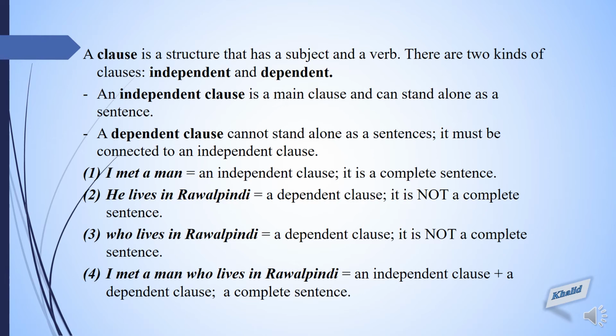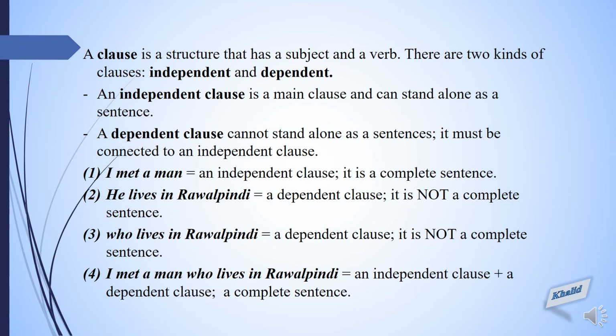And what is a dependent clause? It cannot stand alone as a sentence. It must be connected to an independent clause. For example, I met a man. This is an independent clause because it is giving you a complete sentence. Now, look at the second sentence. He lives in Rawalpindi. We don't know whom we are talking about. He, what do you mean by he? So it is a dependent clause.